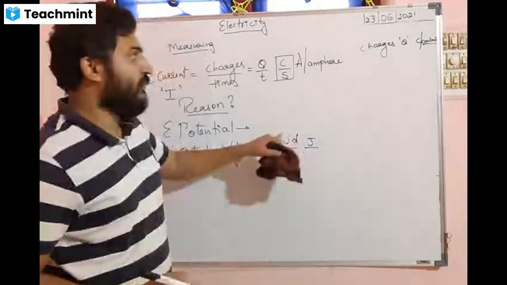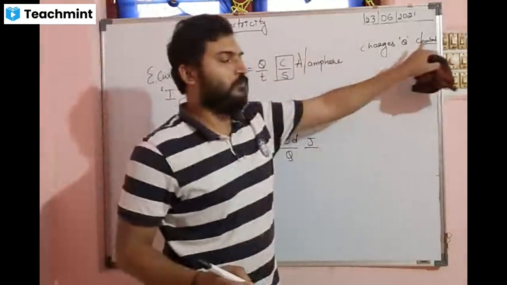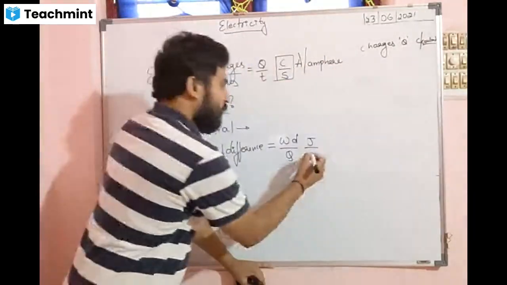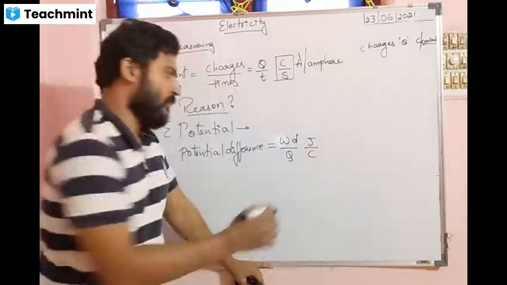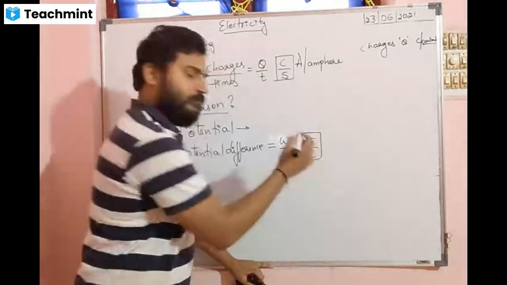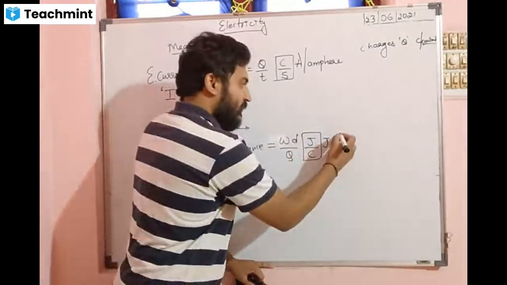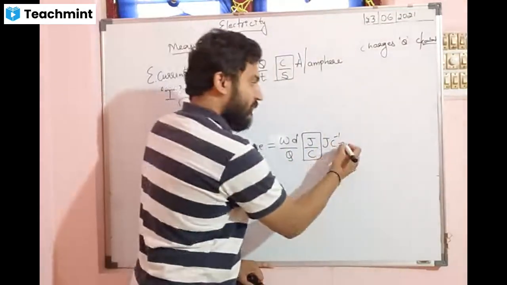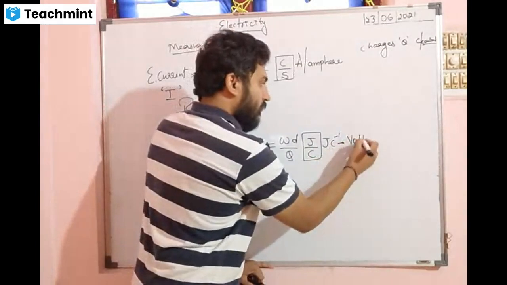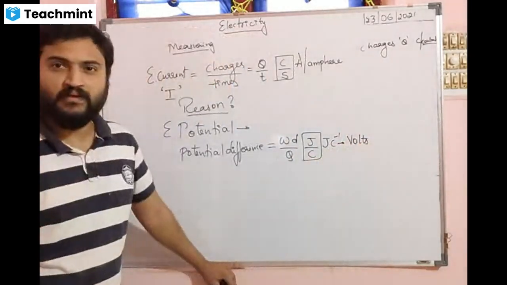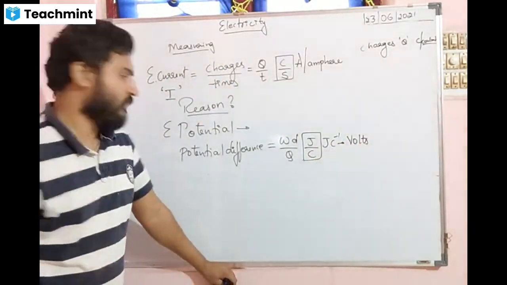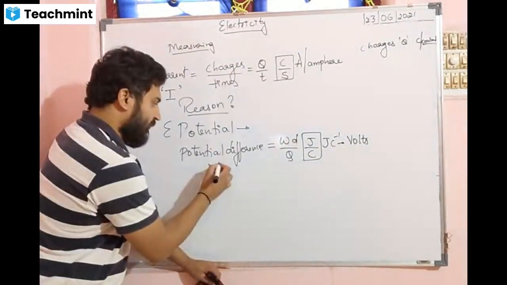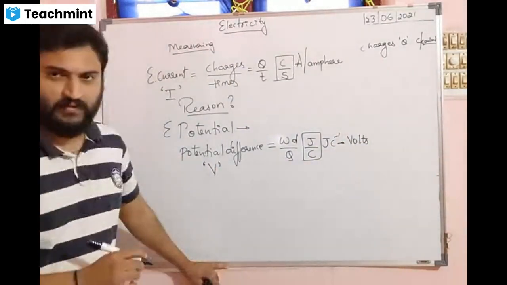Divided by Q. What is the unit of Q? Coulomb. So joule per coulomb. It can also be written like this, with coulomb to the power of minus 1 in the exponent. Joule per coulomb is nothing but, what is it? Volts. So it is denoted as V.